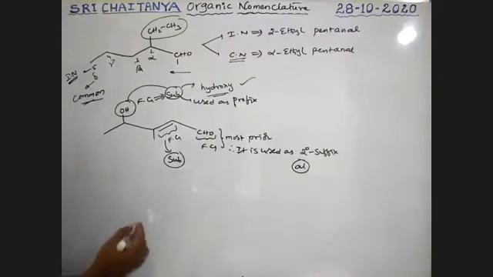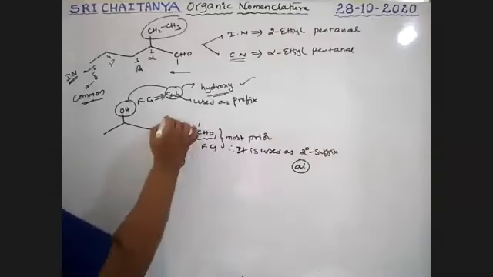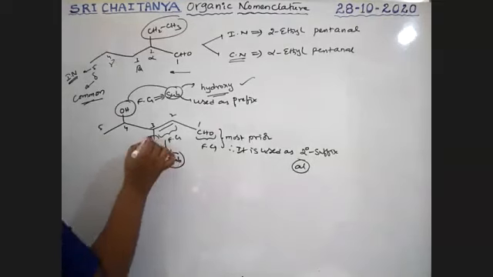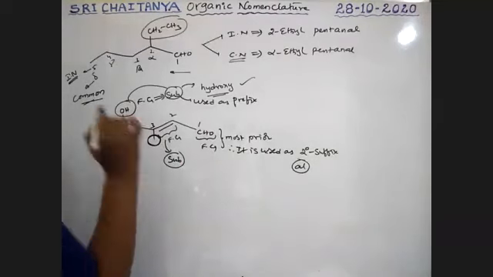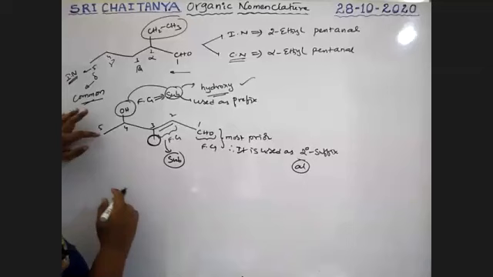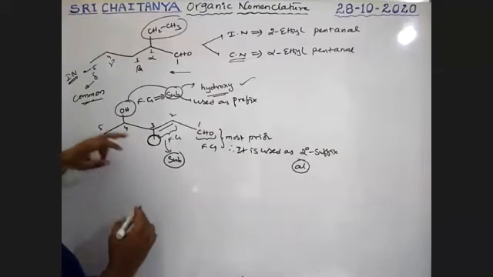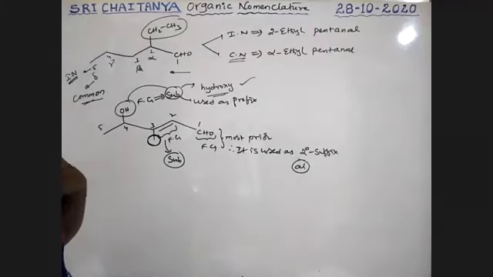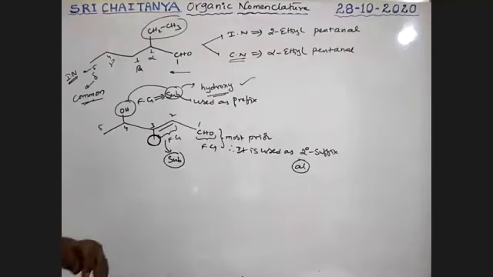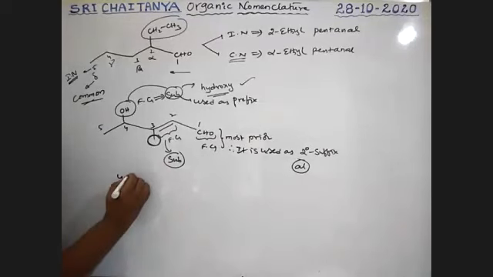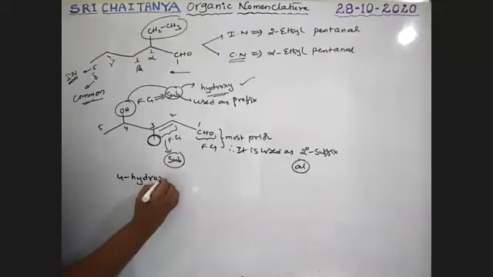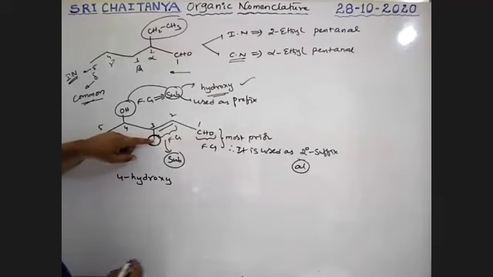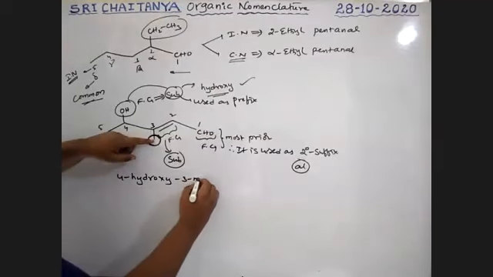Therefore, what is the name? See here, it should be the first carbon, second carbon, third carbon, fourth carbon, fifth carbon. Here also a substituent is there. This is a substituent, this is a substituent. So it is hydroxy methyl. Among H and M, which one comes first in our alphabetical rule? Hydroxy. Therefore, 4-hydroxy. Next, 3-methyl.